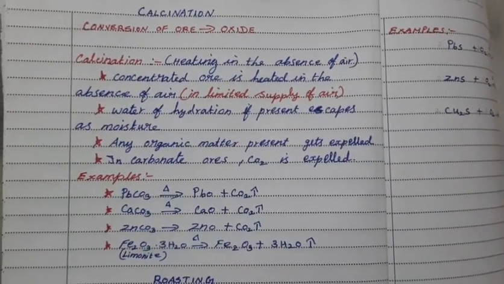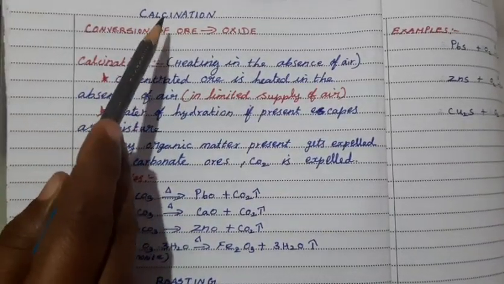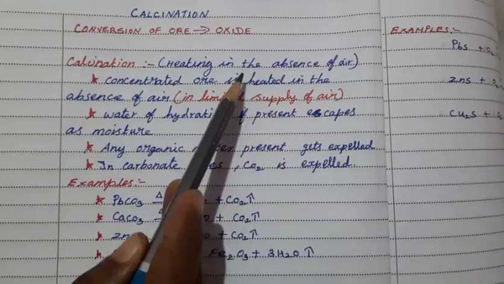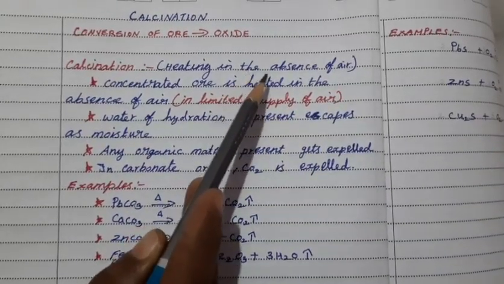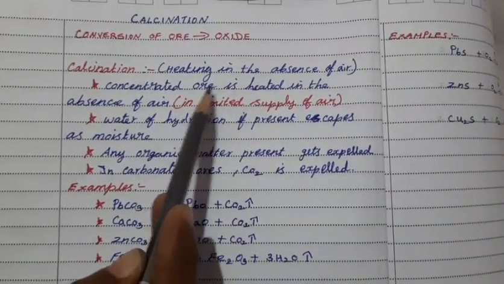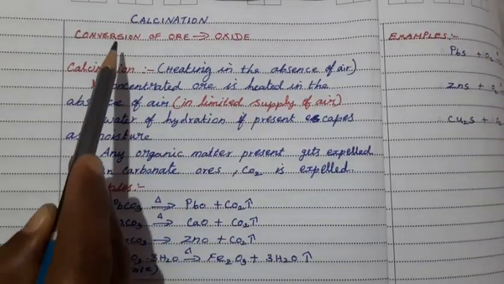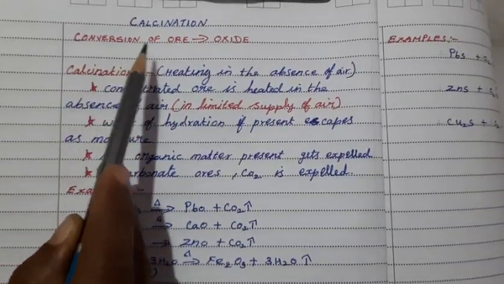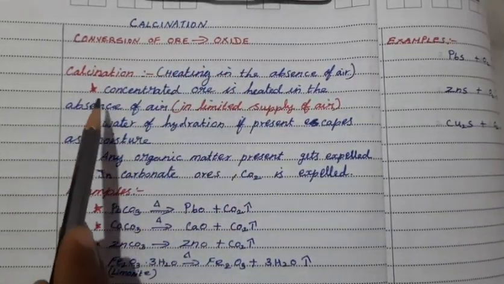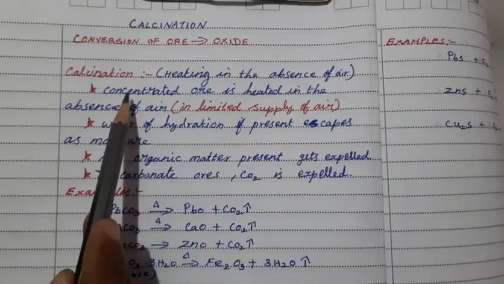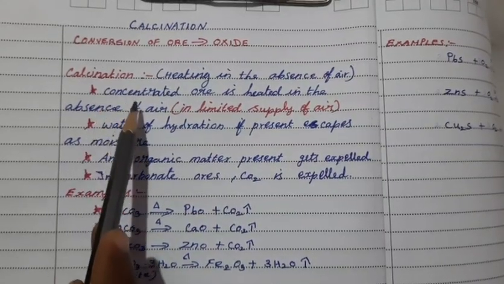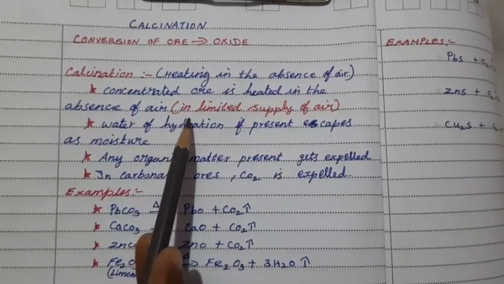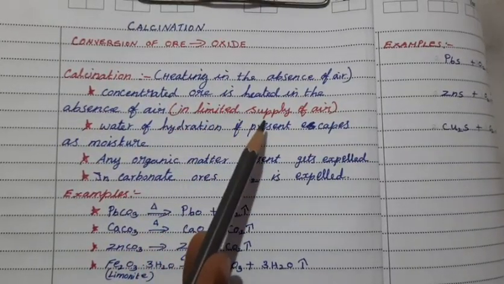The first step, calcination. Calcination means the heating of ore in the absence of air, that is limited supply of air. The ore is converted into its oxide, that is conversion of ore into its oxide. Define the term calcination. Calcination means the concentrated ore is heated in the absence of air, that is limited supply of air.